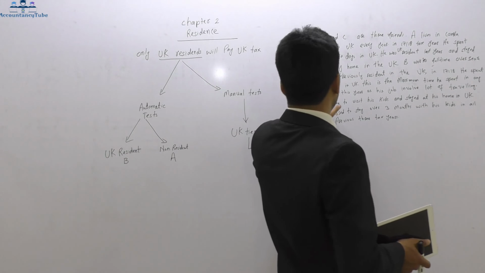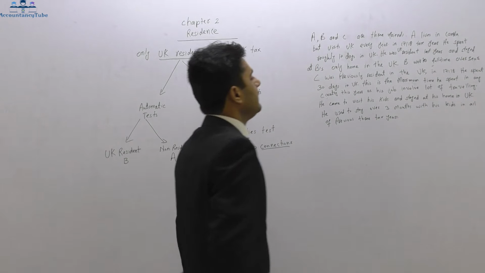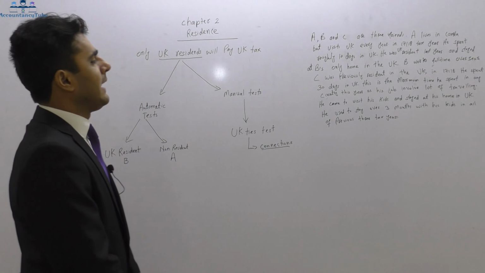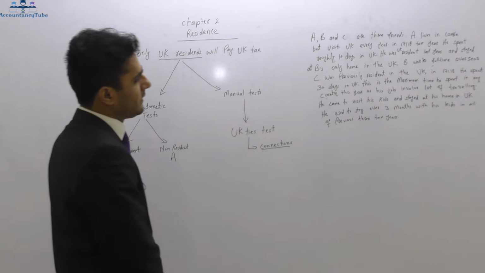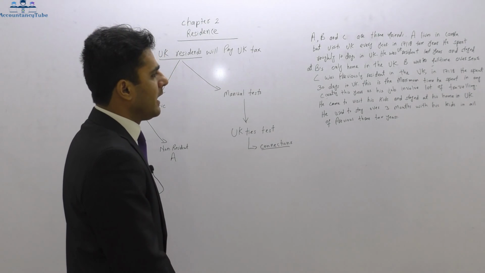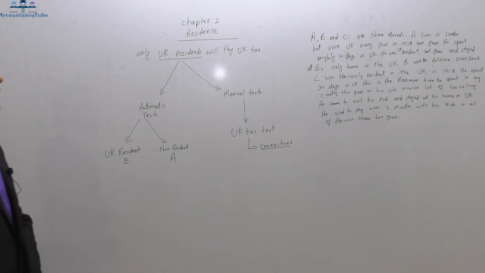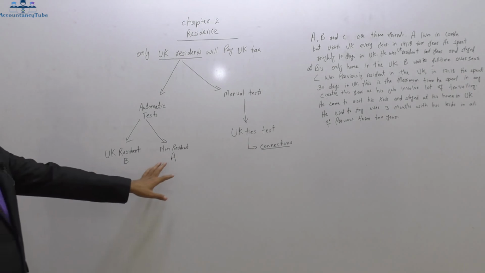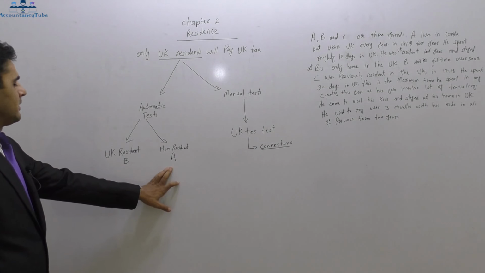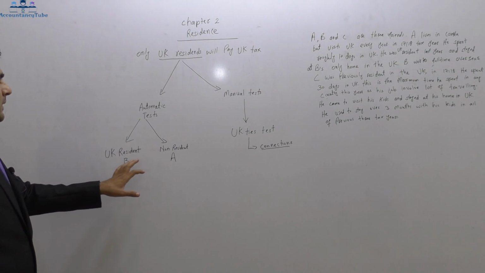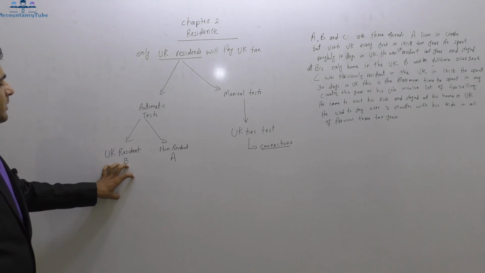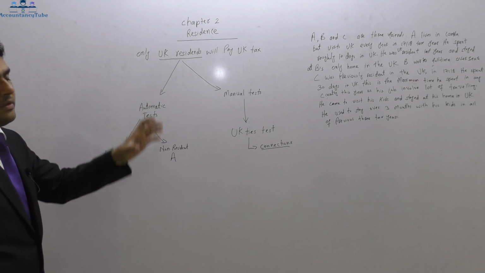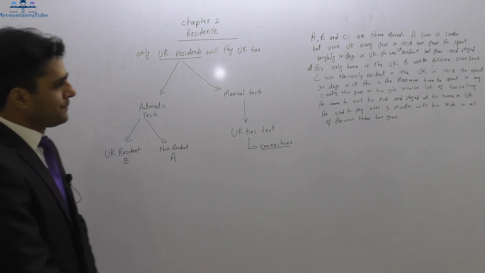He spent 30 days in the UK. This is the maximum time he spent in any country, as his job requires a lot of traveling. Now we know that he is not automatically non-resident, and we need to consider whether he is automatically UK resident or not with the help of further information.